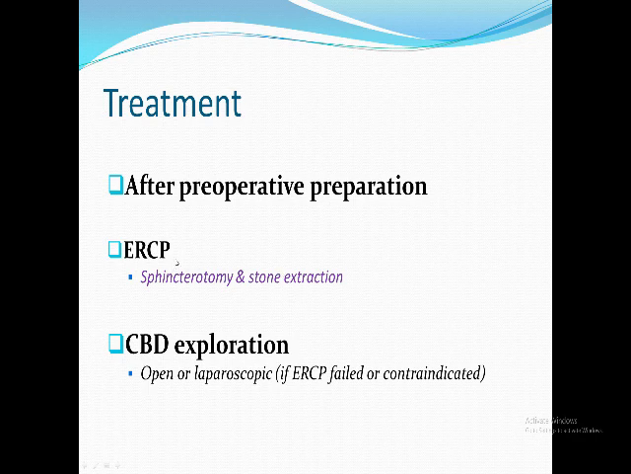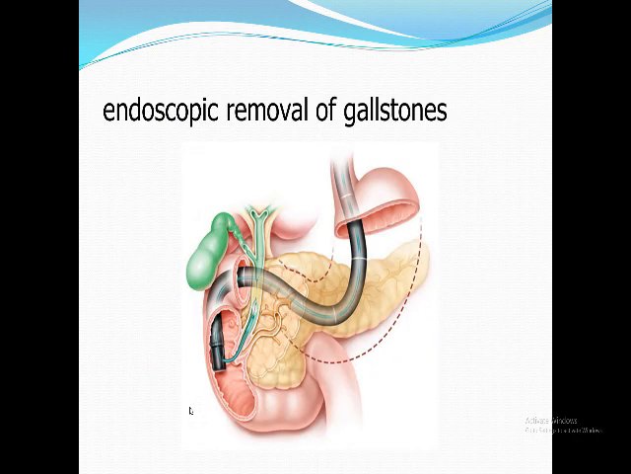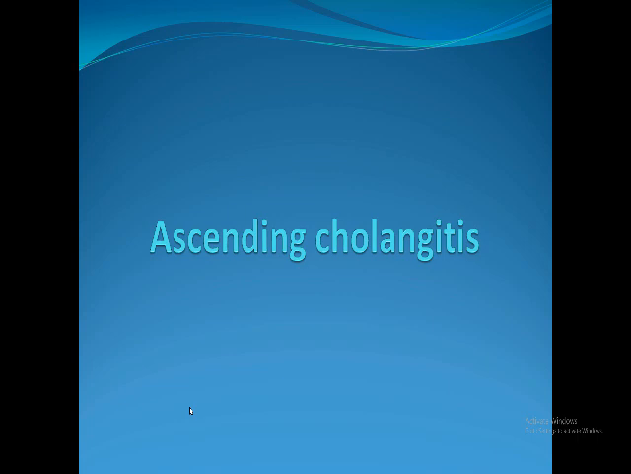If this is not available or failed or contraindicated, I can do open common bile duct exploration. This is the treatment of calcular obstructive jaundice. I hope you understand it and you remember it from semester 8. We finish this issue. We are going to another presentation of gallstones, which are plenty, and as I told you, it was to be revised in the final year in the week of acute abdomen.